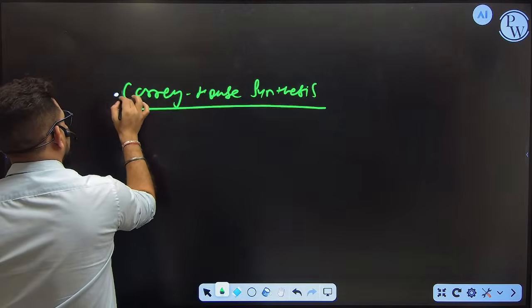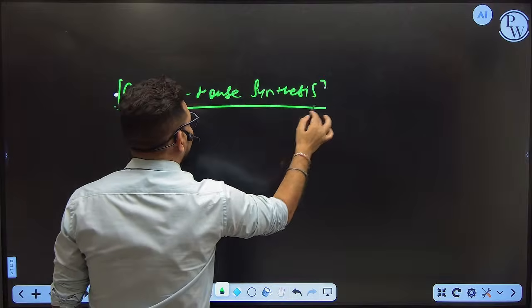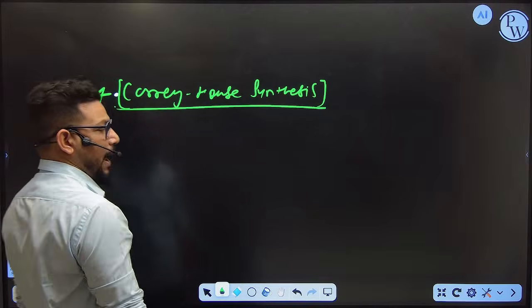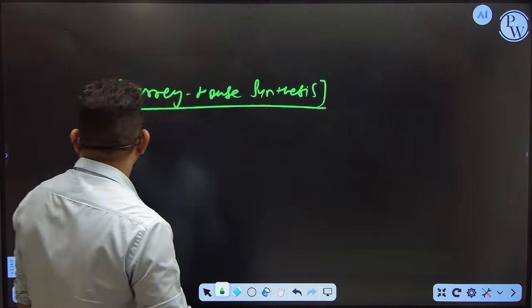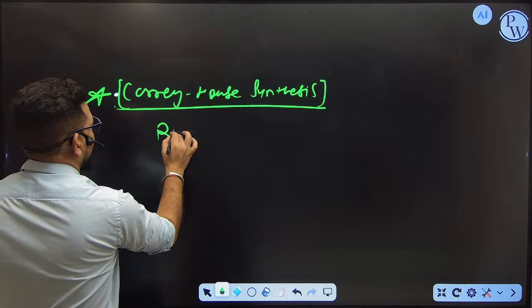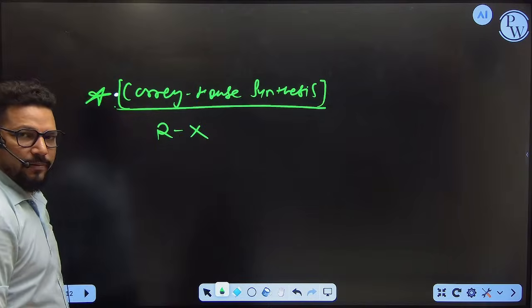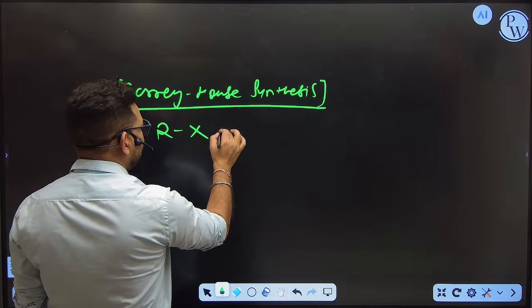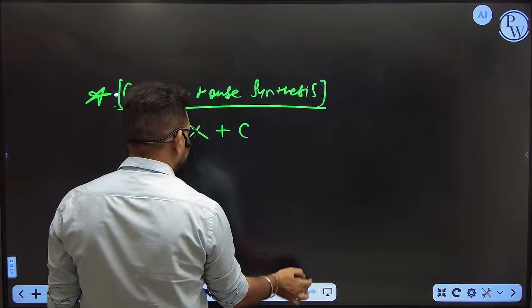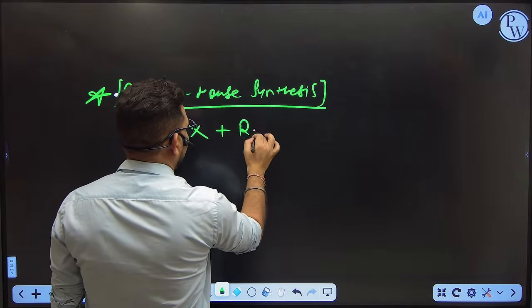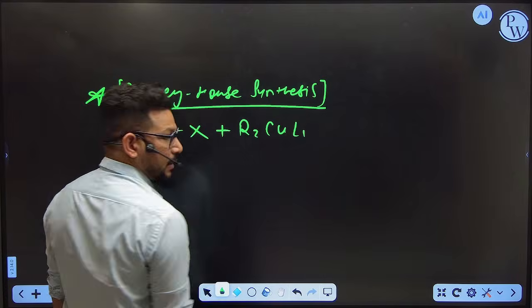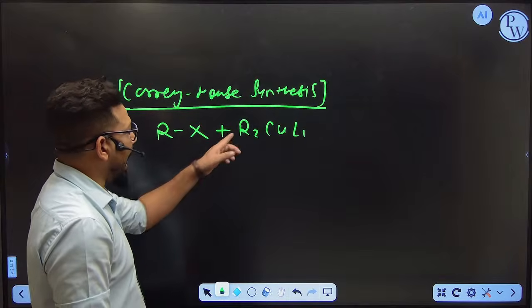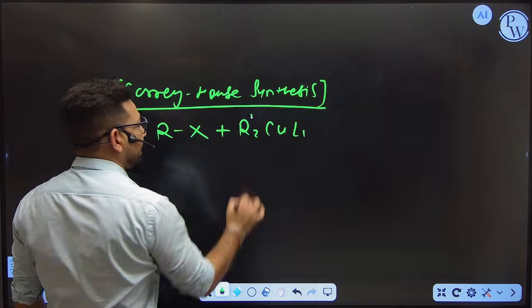This is not as important according to the NEET syllabus, but you have to take care of the Corey-House synthesis. In a Corey-House synthesis, what will happen? Suppose you are taking an alkyl halide, and you want to form an alkane from this alkyl halide. You are going to take R2CuLi. R stands for carbon, so I am taking R dash.